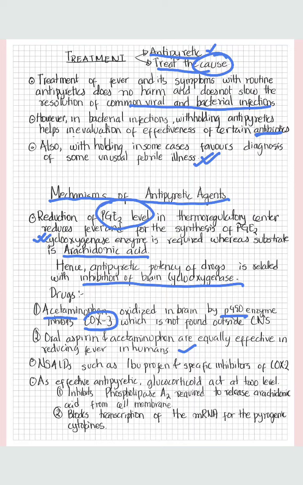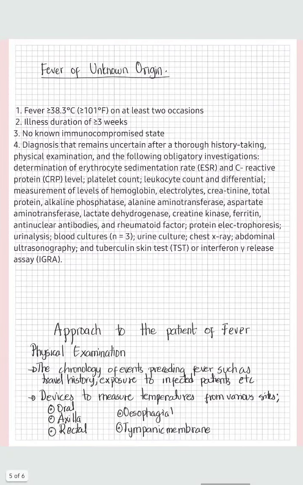Now we know glucocorticoids are also effective, but they work by two mechanisms. Firstly, they inhibit phospholipase A2, an enzyme that is required to release arachidonic acid from the cell membrane. Secondly, glucocorticoids also block the transcription of mRNA that is essential for the production of pyrogenic cytokines from various macrophages and so on.